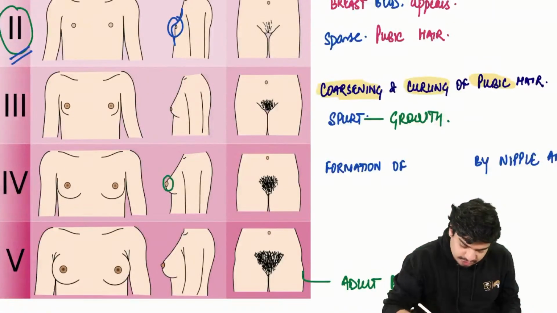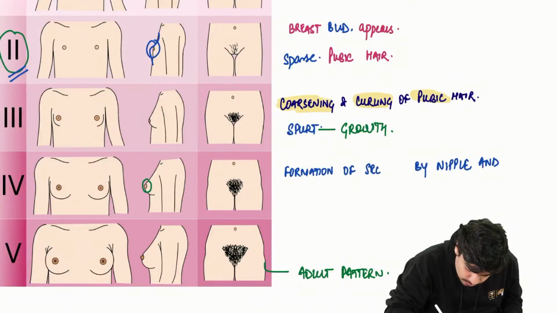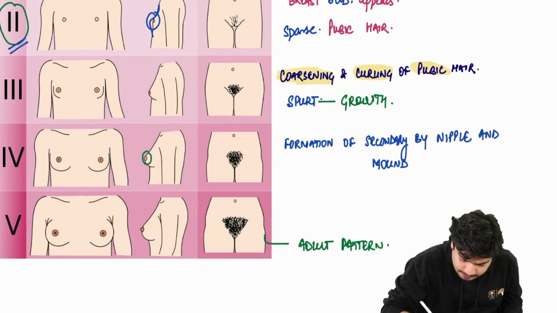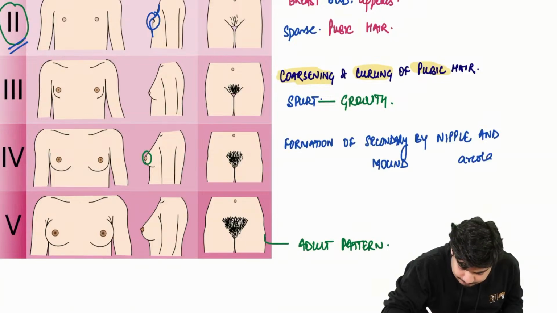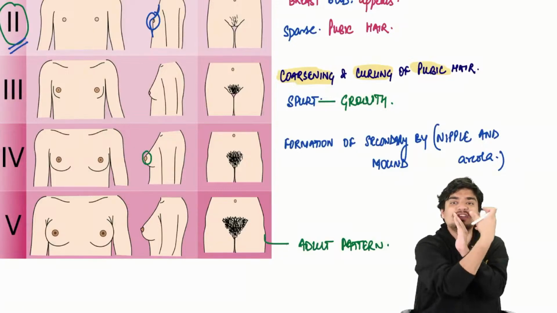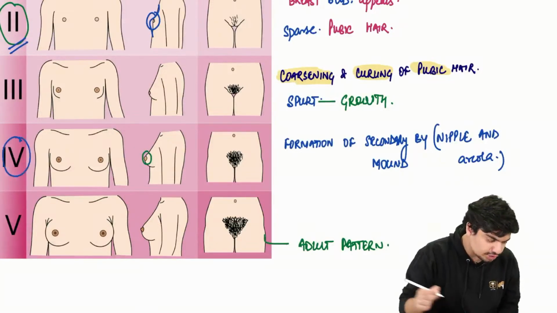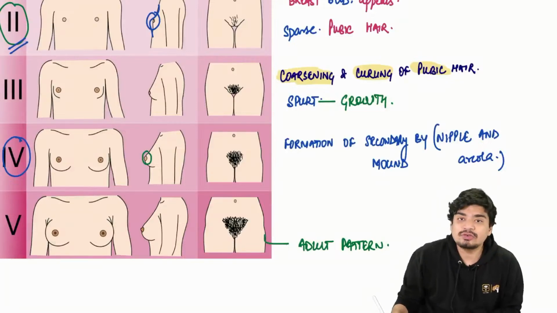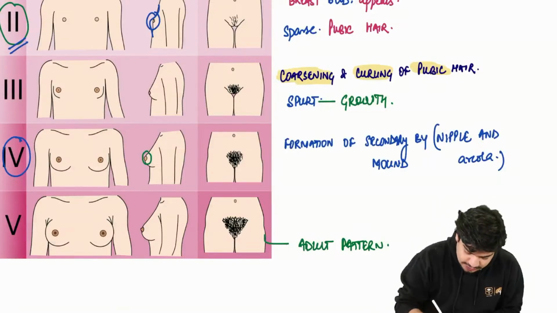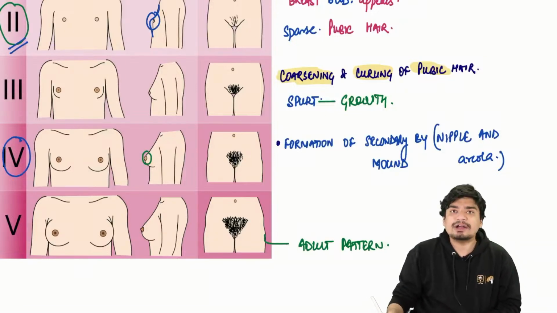So there is going to be formation of a secondary mound by the nipple and areola. The nipple and the areola over the rest of the breast tissue is going to form a secondary mound. So this is a defining feature. This is the defining feature of TANF stage 4.